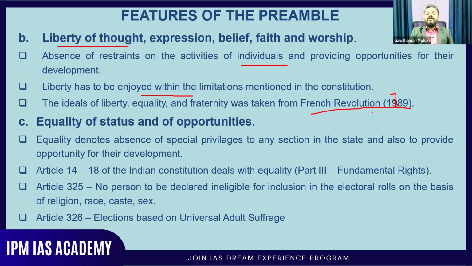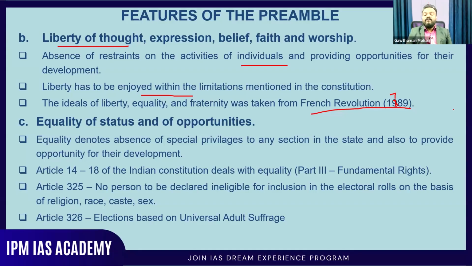Now, equality of status and of opportunities. You can see that equality denotes the absence of special privileges to any section in the state, and also provides opportunity for their development. So certain articles in our constitution itself prove that there is equality in the country, especially when you're looking at the fundamental rights. There is a particular section of the fundamental rights that mainly deals with equality only.